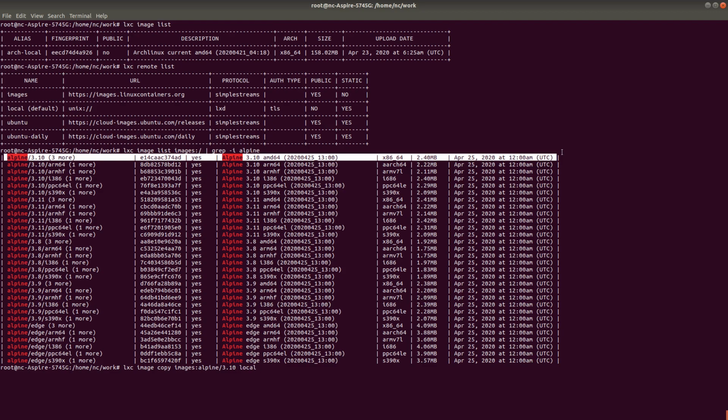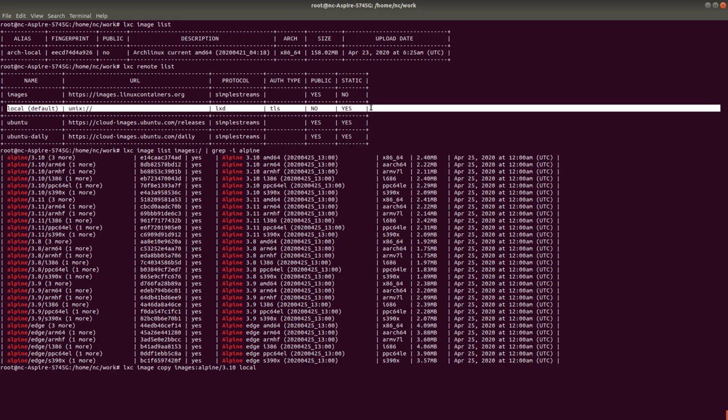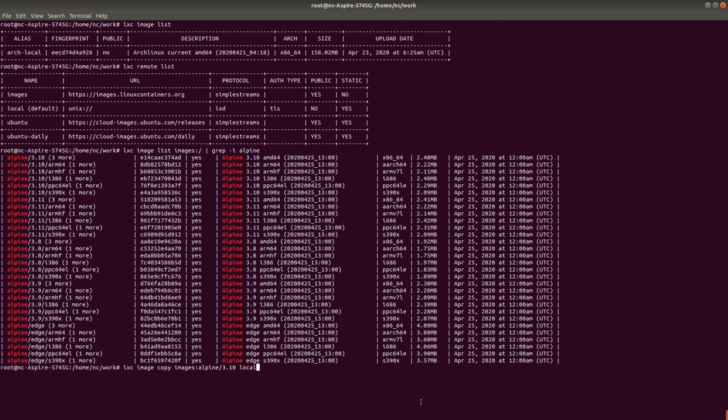Whenever you do a Docker image download, it goes to your local Docker repository, right? So here in LXC, I have a local repository. This is known as local by default. By default, all the image searches are actually targeted from LXC local. So I'm going to download it to local. Let's download it. As you can see, it is downloading now, copying the image. It's going to copy the root file system. I'm going to show you all the sections, like what is the root concept here. Once the image is there, I'm going to create a container out of it.